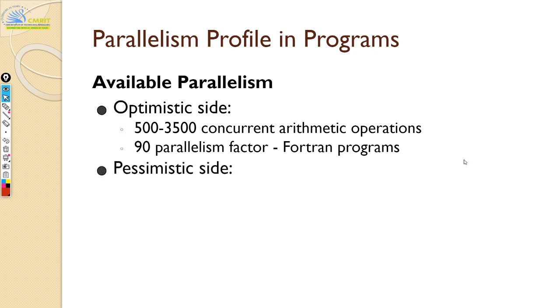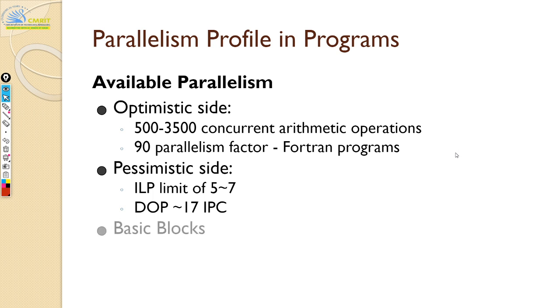However, on the pessimistic side, there is instruction level parallelism. When you deal with one single processing element, and inside that processing element you want to bring in more parallelism, that is limited to only 5 to 7. You cannot exploit more, as it will only lead to more overhead. The maximum DOP achievable is 17 instructions per cycle. So this gives you both the plus side and minus side of how much parallelism you have in real applications.